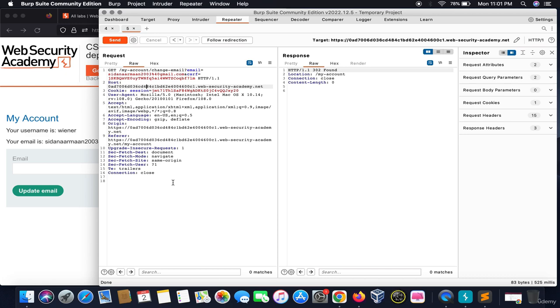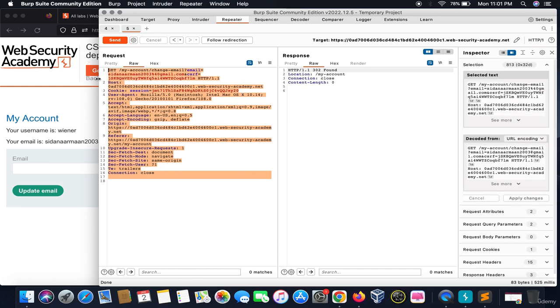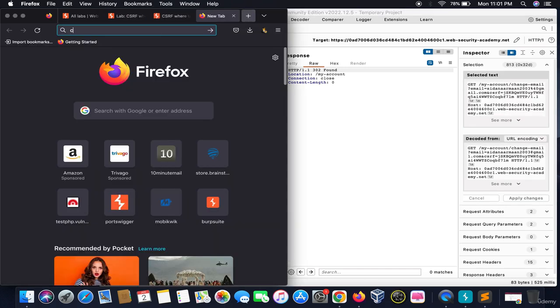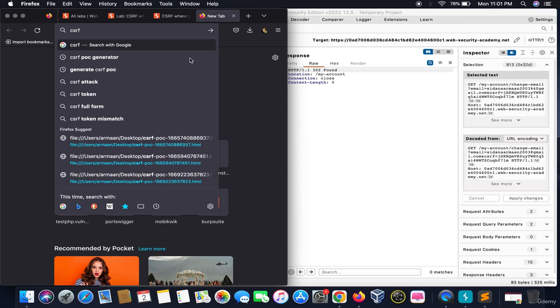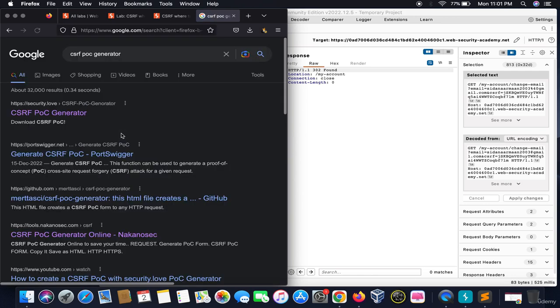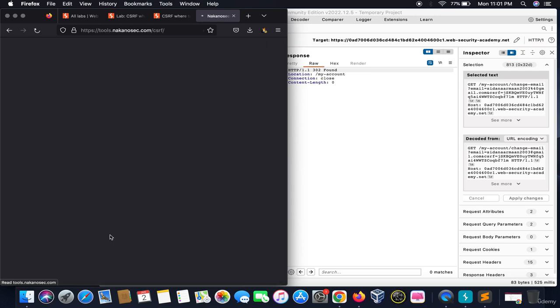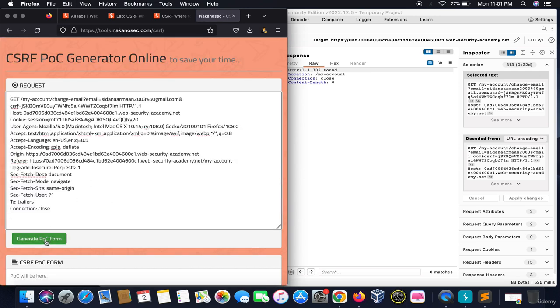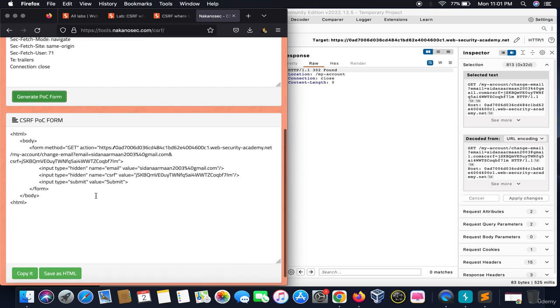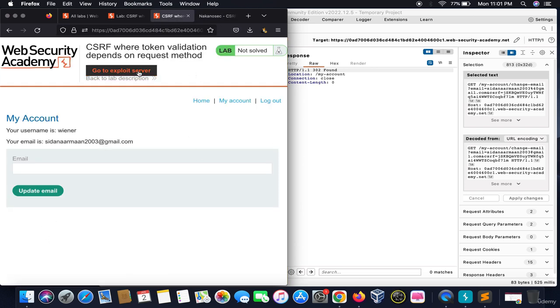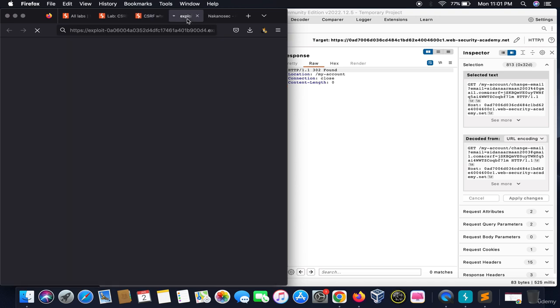What we will do is copy this and craft a CSRF POC to see how things would work. I click here, paste, and the request method is GET, right? We will copy it and open the exploit server.